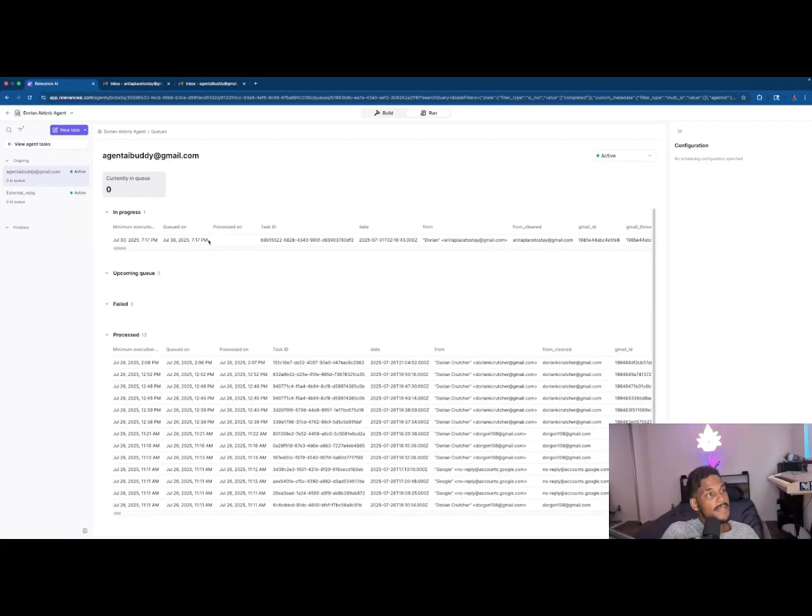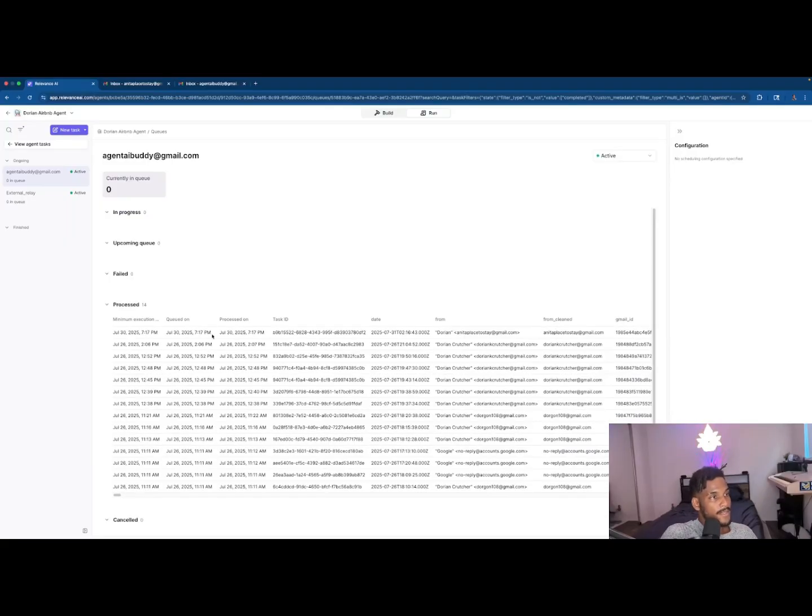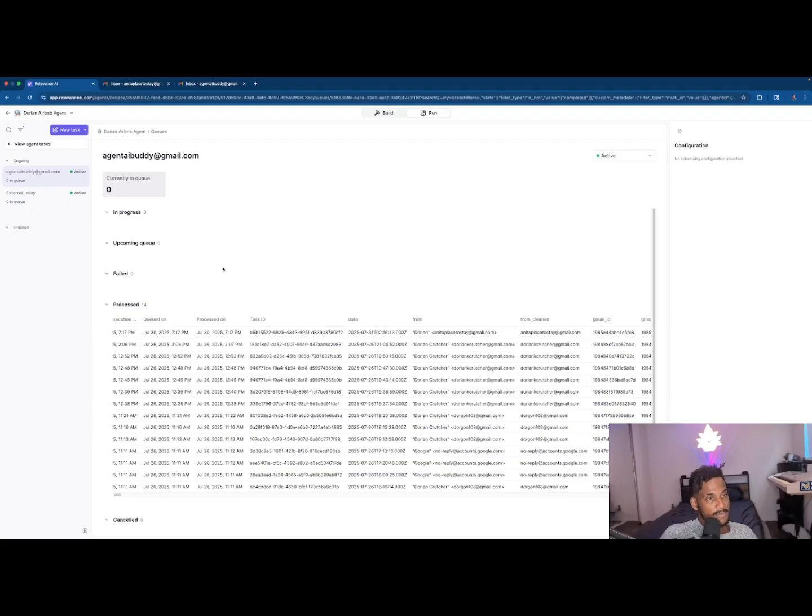Okay, amazing. So here we have our in progress queue. We can see that we have an email from Anita Place to Stay. We can actually see, I think, the message content here. If we keep going all the way to the right, we're just going to wait for this to process. Okay, we can see our most recent task here. So this lets us know that it's been processed. If I head back over to the knowledge base,